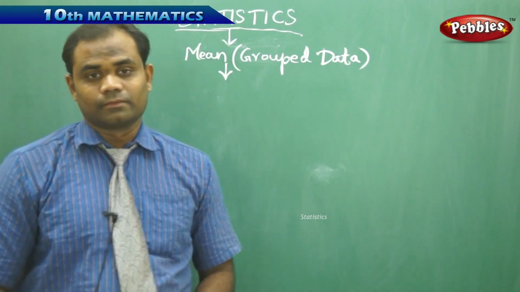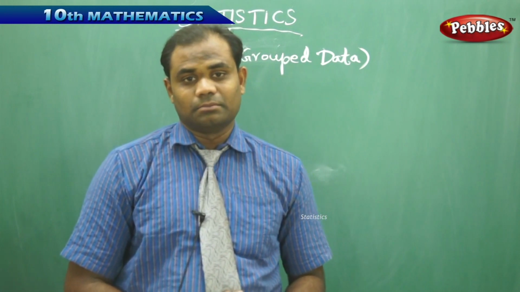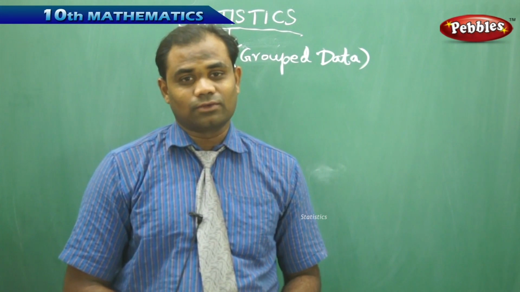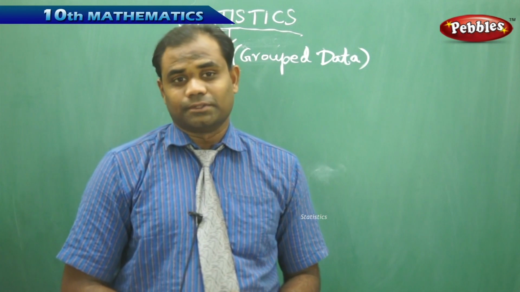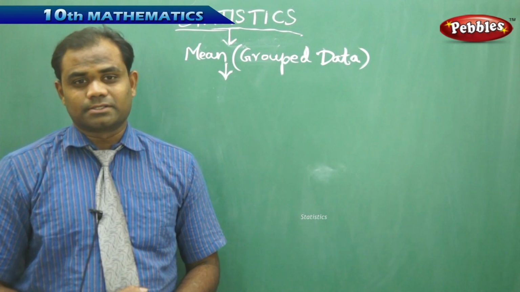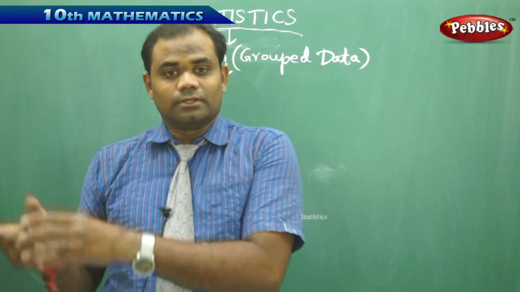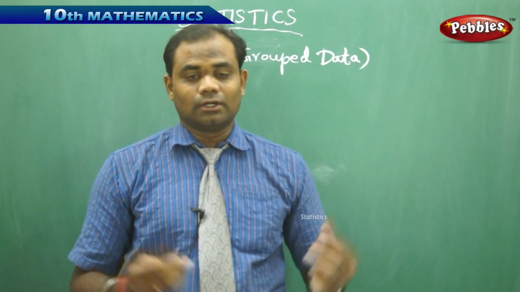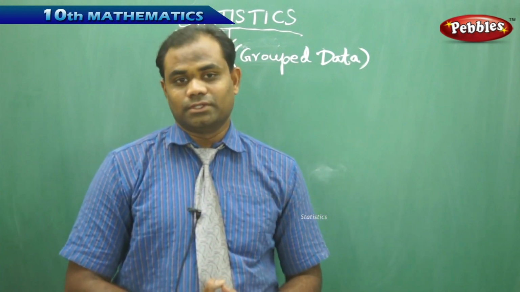Usually grouped data is used when the data is very large, because if I have, say, 200 students in the class for which I want to calculate the individual marks, it may not be an easy task for the teacher. Therefore, for 200 students with their individual marks in mathematics, we try to group them as 1 to 20, 20 to 40, 40 to 60, etc., till 180 to 200, so that the grouping reduces the number of marks we're taking for each and every individual student.